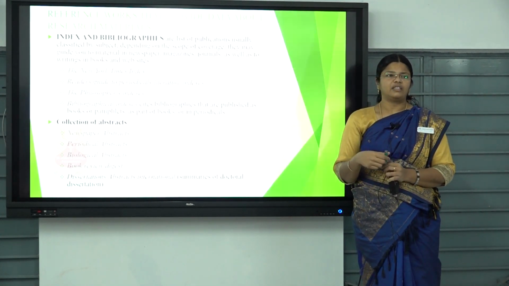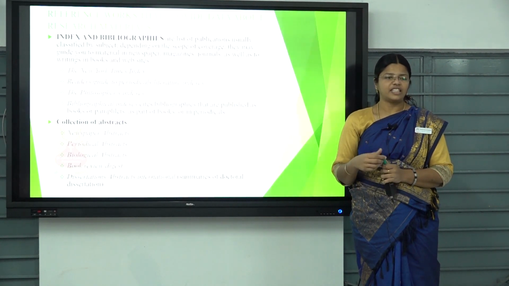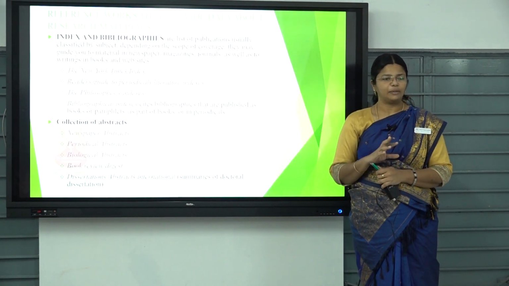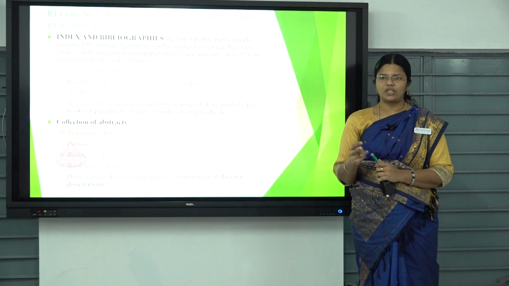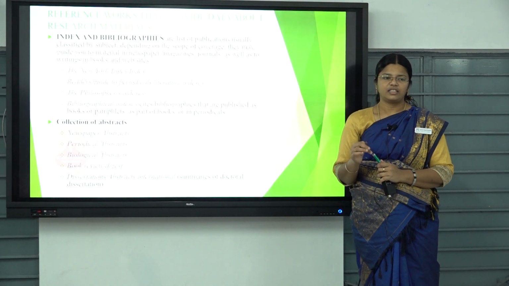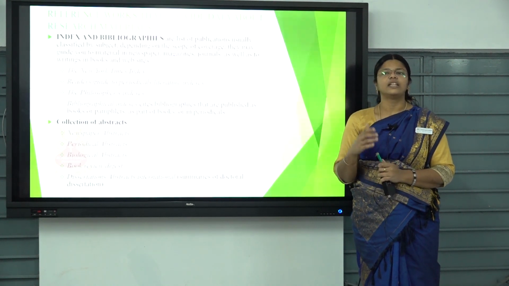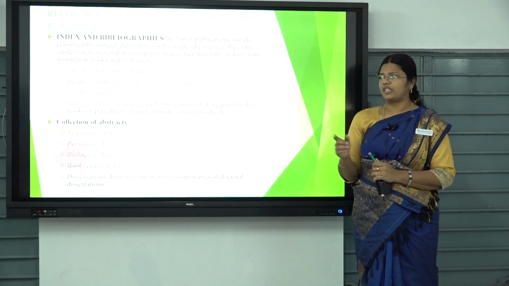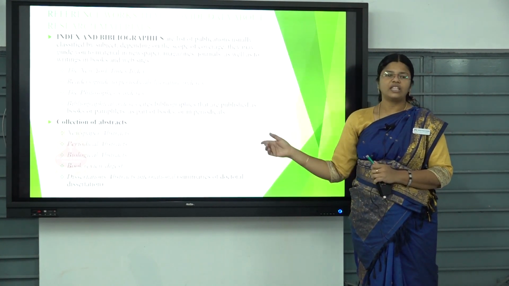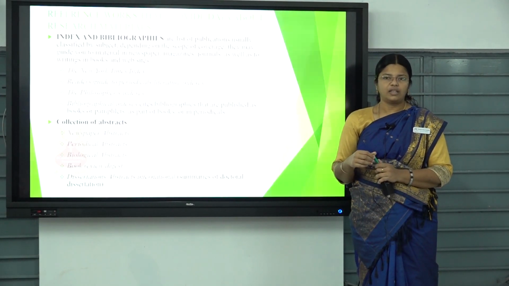For example, ancient things, antique things, and there are more than 5 types of museum also. Art gallery museum, then wax museum, then antique collection, then species of animals and plants, then literature and cultural elements which can be seen in the museum. And for each element which is kept in the museum, you can refer to the newspaper abstracts.